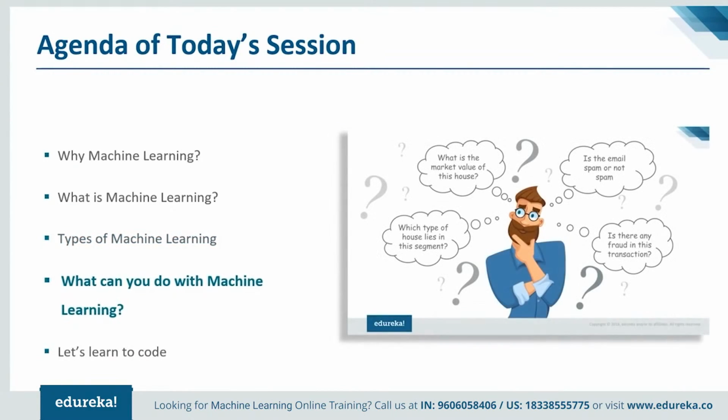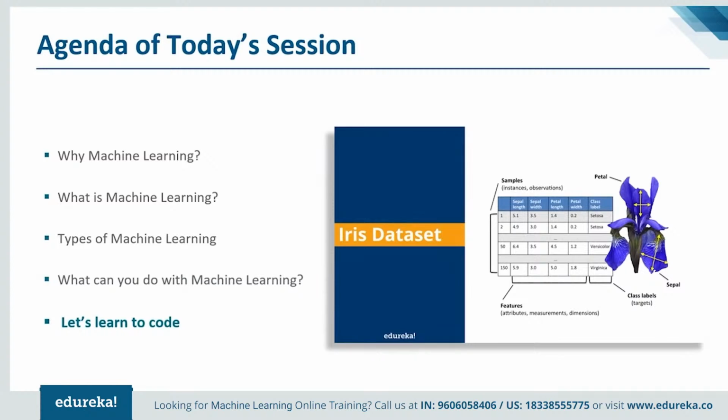After we are done with the types of machine learning, I'll tell you what you can do with machine learning. Once you know its scope, you might get a common question like which algorithm should I use in a specific situation. These things will be covered under this section. Finally, in the last part, we'll create 6 different machine learning models, compare them, and pick the best model and build the confidence such that the accuracy is most reliable. And yes, we'll be creating this using Python. I hope the agenda is clear to you guys.